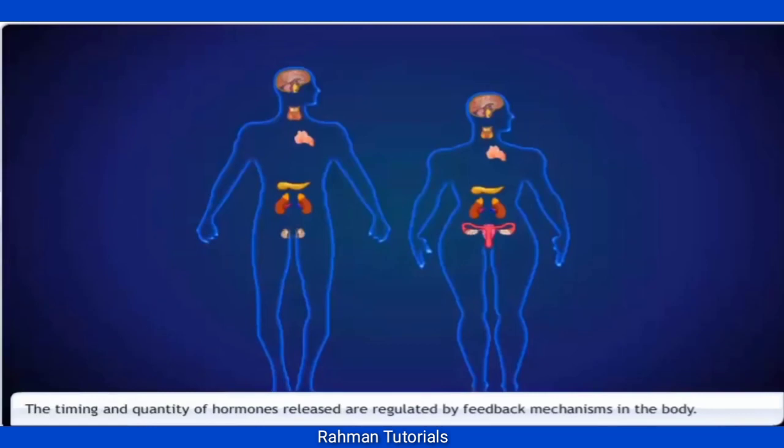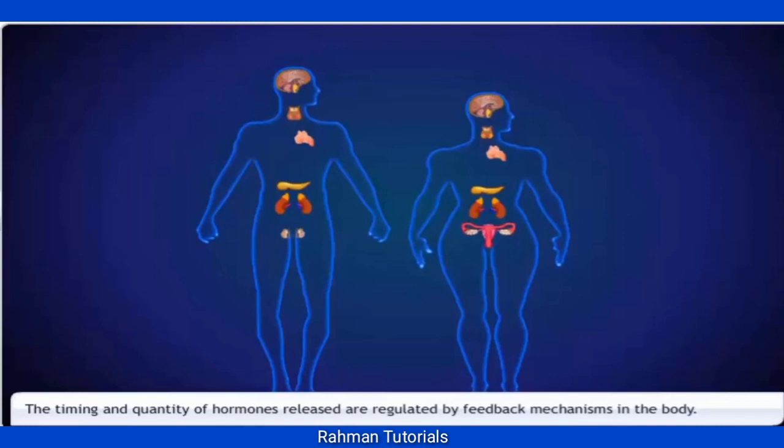We have looked at all the glands in the endocrine system, the hormones they secrete, and the effect of the hormone they have on the body. It is very important that hormones are secreted in precise quantities. Deficiency or an increase in secretion leads to harmful effects. Thus, the amount of hormone released is regulated by feedback mechanisms in the body.